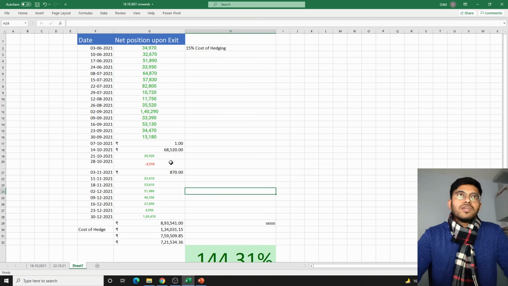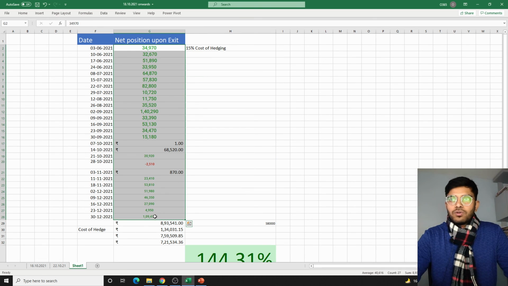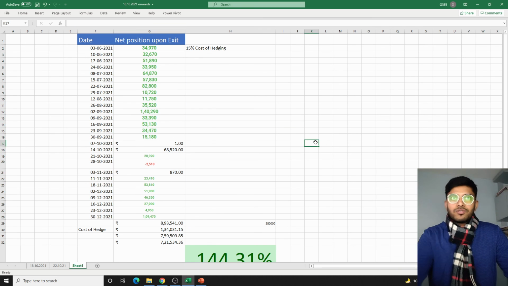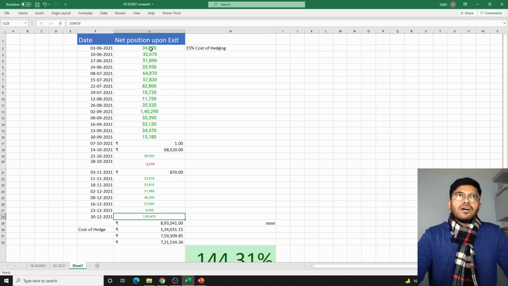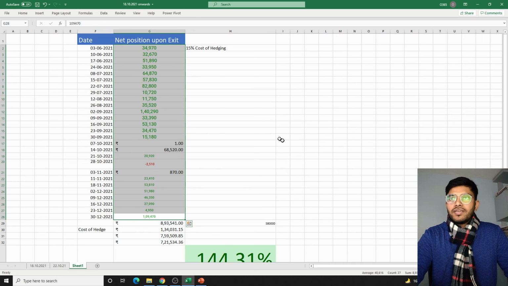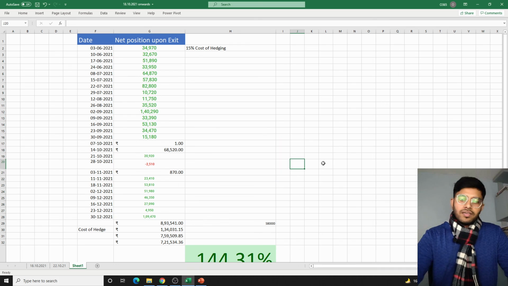So within how many days, you see the win ratio here. Out of 27 pairs we have traded here, 27 times, only one is into losses.